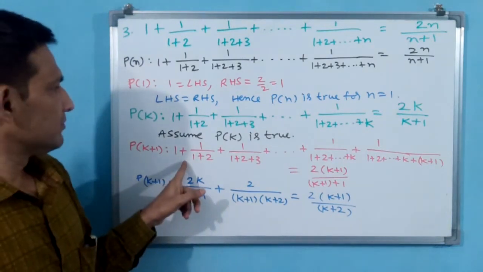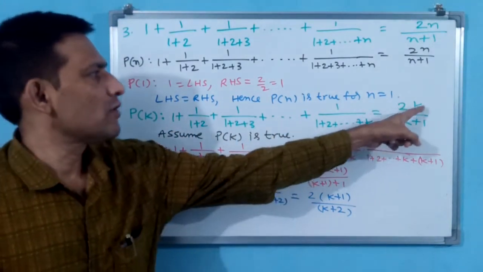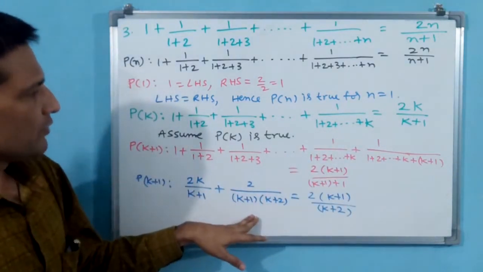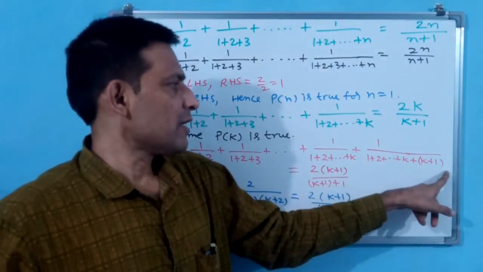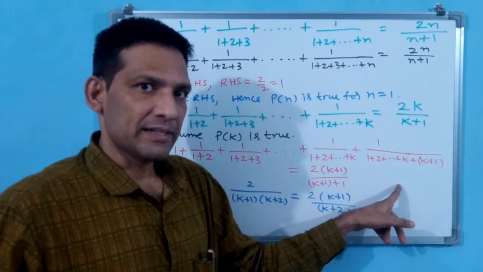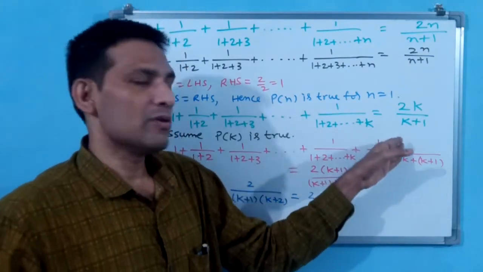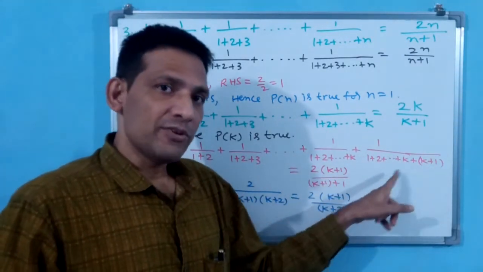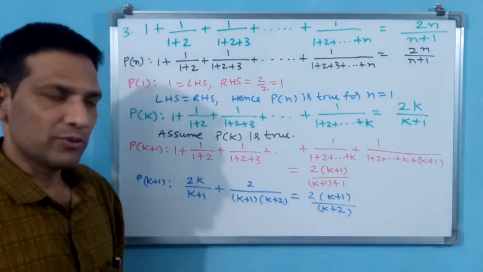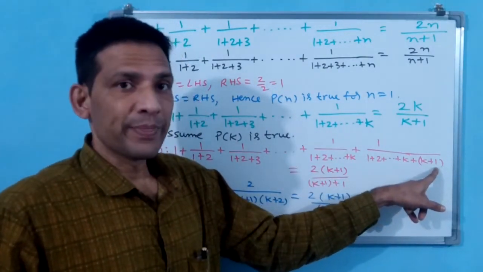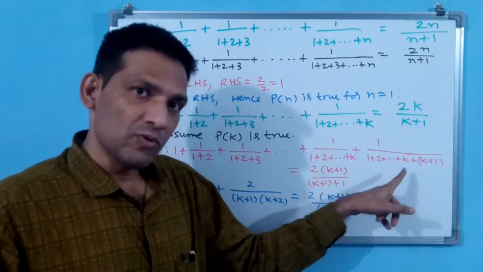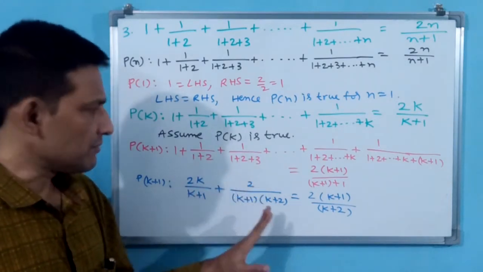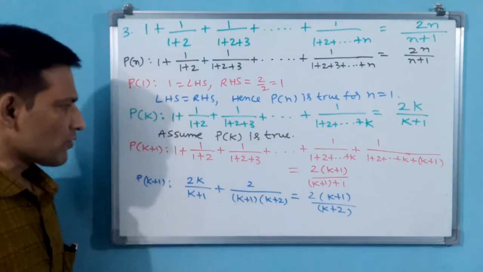This, you know how it has come. Why? Because for 1 to k we have already got 2k by k plus 1. Again the same is repeated for 1 to k, that is why we have written this. Now here you come. See, 1 to n is there means n into n plus 1 by 2. N into n plus 1 by 2 means the 2 will go to the numerator. Now if k is there, k into k plus 1 by 2. That also you know. If k plus 1 is there, up to k plus 1 it is k plus 1 into k plus 2 by 2, and the 2 means it stops. That is why we have written this. This we have simplified.